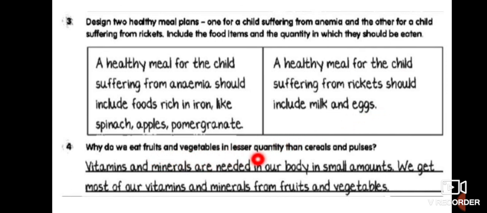And next one is, why do we eat fruits and vegetables in lesser quantity than cereals and pulses? Children, vitamins and minerals are needed in our body in small amounts. They can work in small amounts in our body, but we get most of our vitamins and minerals from fruits and vegetables. So it is enough to take a lesser amount of these. And the rest of the food like carbohydrates and protein should be taken in a good amount for our body.